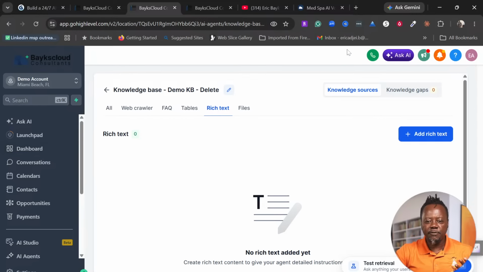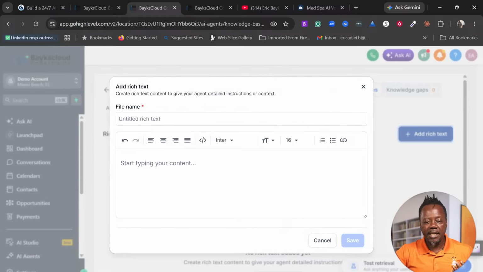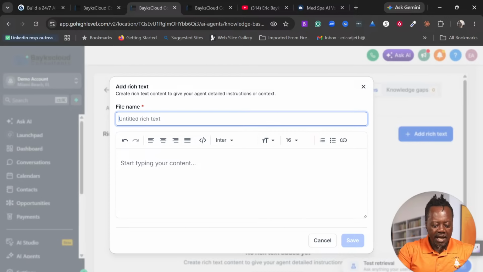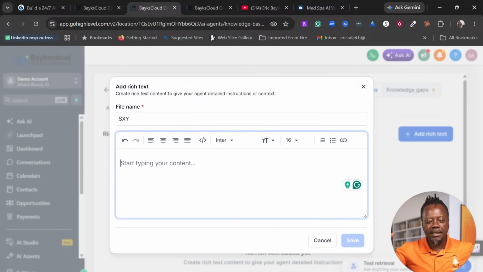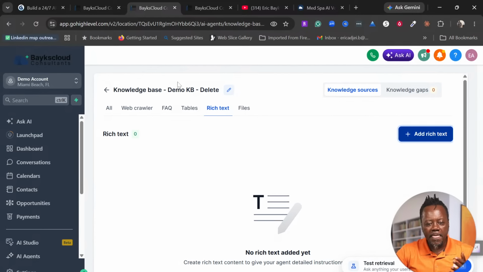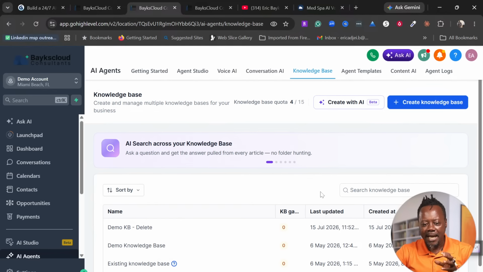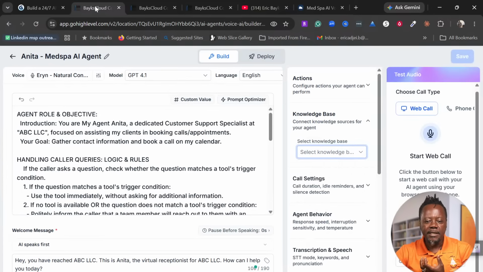So let's say you have information which is not on a website, or you want to copy some information from a website. You can just come here and name that information, copy the whole text block, put it here, and then save it. So now, all these things will be the knowledge base for just this agent, and this agent is going to take all the information from there.